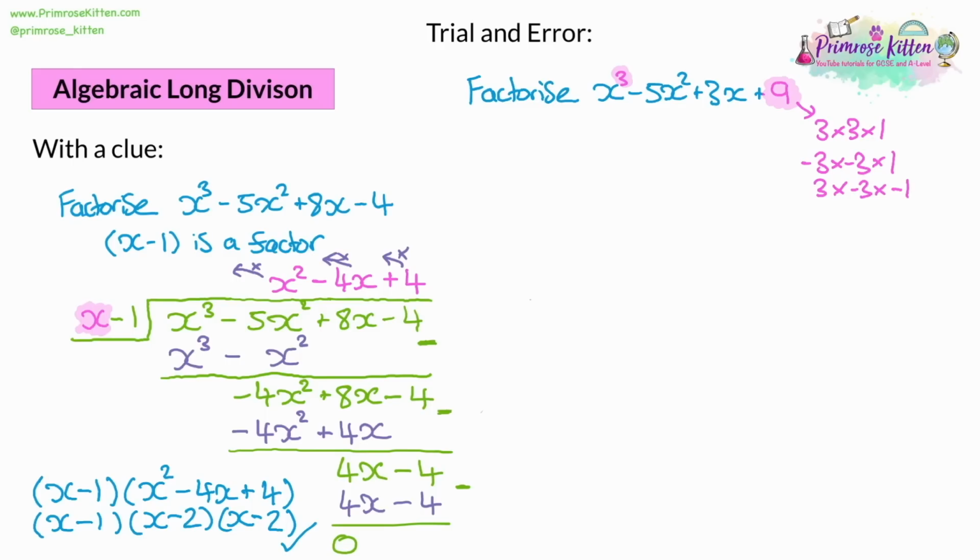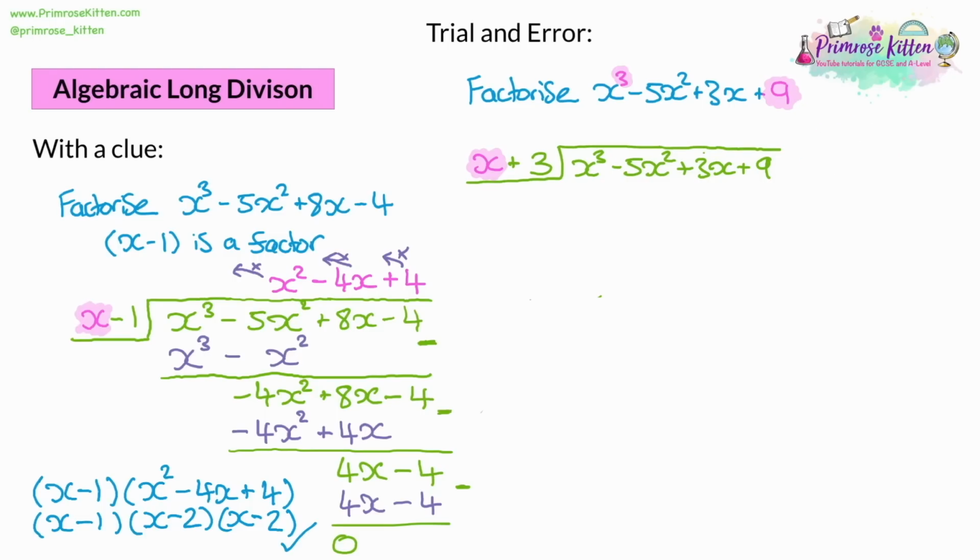So here are a few different alternatives, and no matter which one you choose, you could be wrong. If you can't figure out exactly which one's going to be correct using logic, you're just going to have to give something a go. So I'm going to have a go, and I'm going to use x being equal to negative 3. We're going to set up another algebraic long division, dividing through by x plus 3. Like we did with the previous question, we're going to divide through by just the number at the start, which is the x. Let's free up a little bit of space here. So we've got an educated guess: I'm going to guess that x plus 3 will be a factor. Let's check to see if it is.